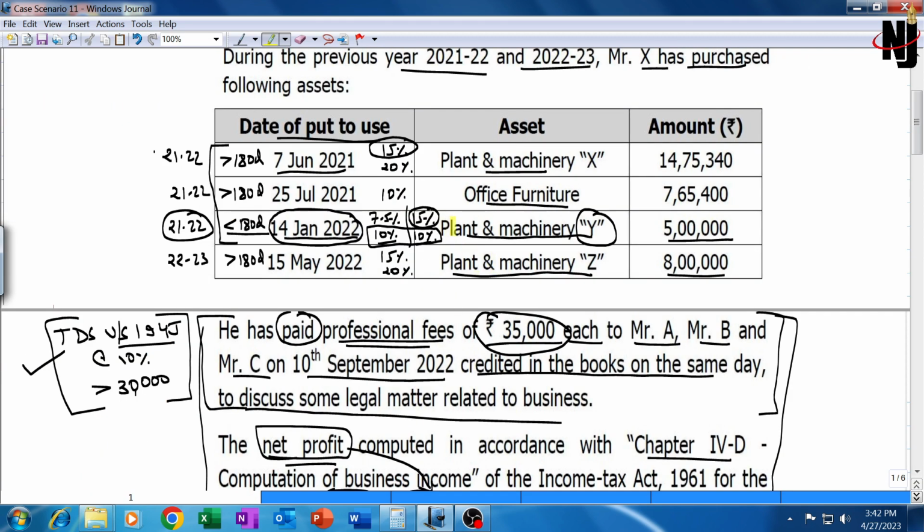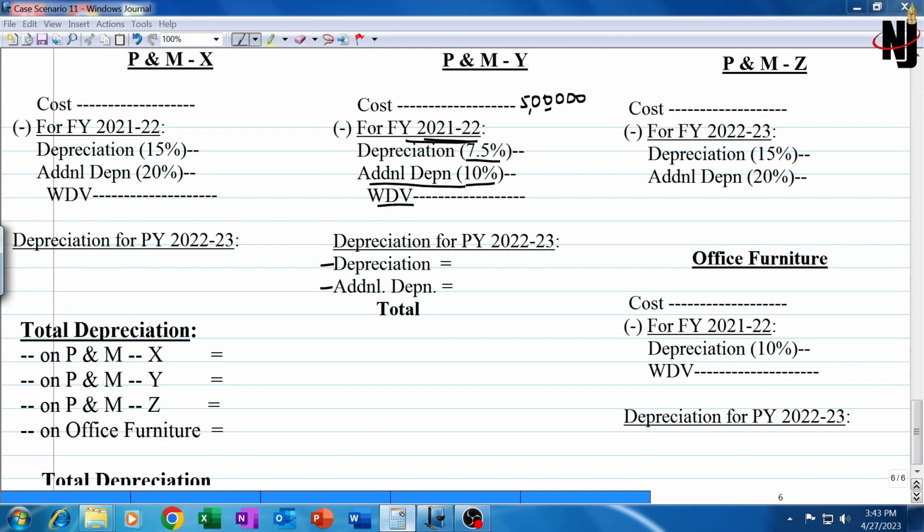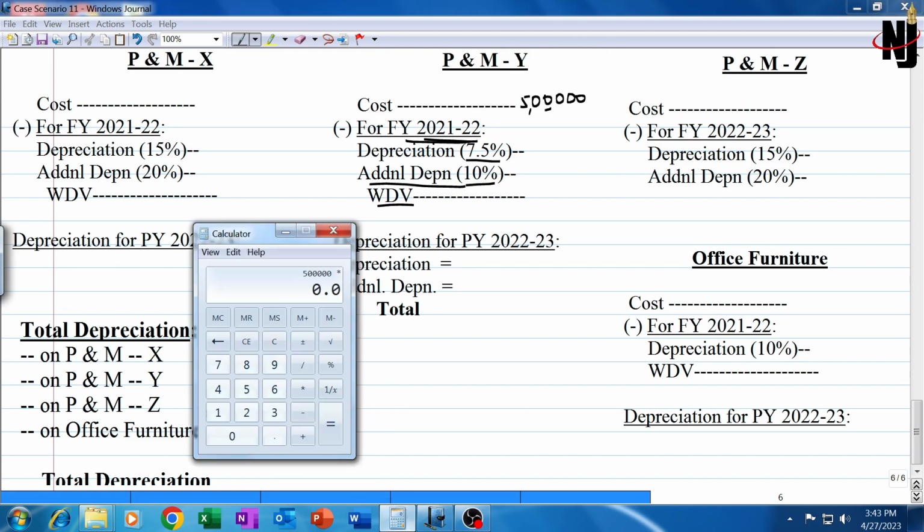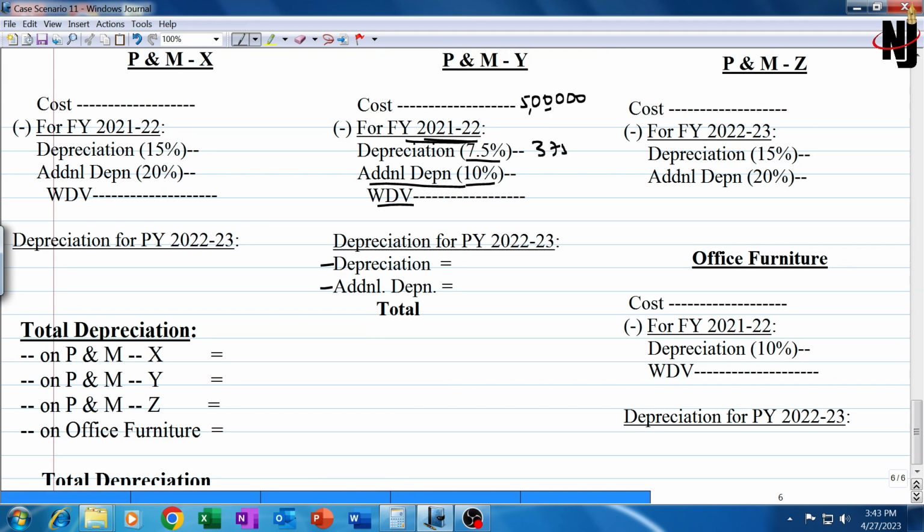Cost of acquisition of plant machinery Y was 5 lakh rupees, acquired on 4 and put to use on 14 January 22. So we'll start with 5 lakh rupees. Depreciation at the rate of 7.5% on 5 lakh will be 0.075, 37,500. 37,500 is the depreciation and additional depreciation would be 10%, 50,000. Now subtracting these two, WDV will be 4,12,500, on which for the current year we will claim depreciation.